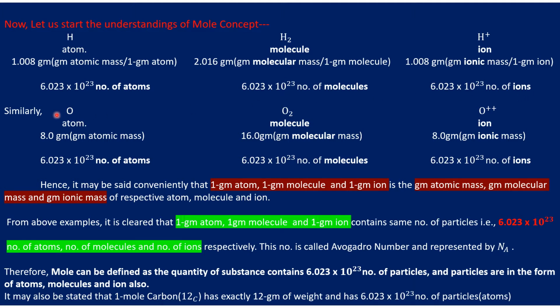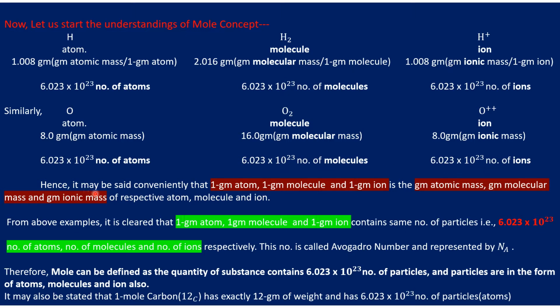Similarly, in case of oxygen atoms, gram atomic mass is 8.0 gram; gram molecular mass, oxygen molecule O2, is 16 gram; and oxygen ion, 8 gram ionic mass. This gram atomic mass, this gram molecular mass, and this gram ionic mass also contain 6.023 × 10^23 number of atoms, number of molecules, and number of ions also.